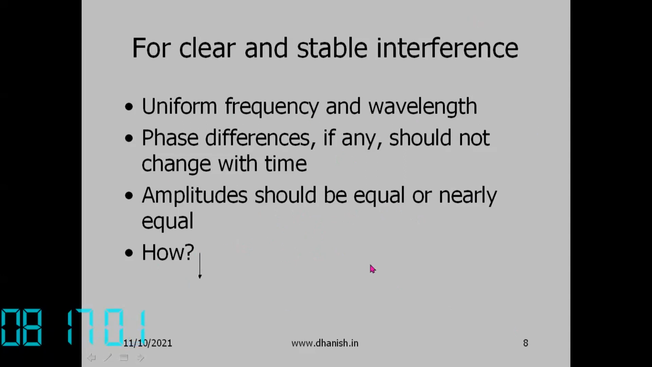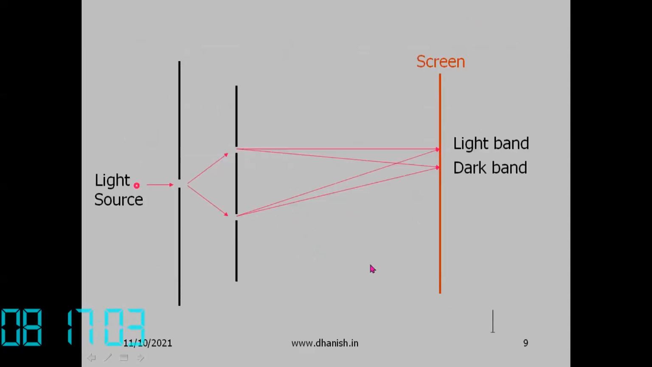So how do we get such a source? That was Young's proposal. If you take two independent sources of light, you can never meet these conditions. So instead, we take a single source of light and split it into two slits, and the light from each slit acts as two sources. And then the light from these two sources will interfere.